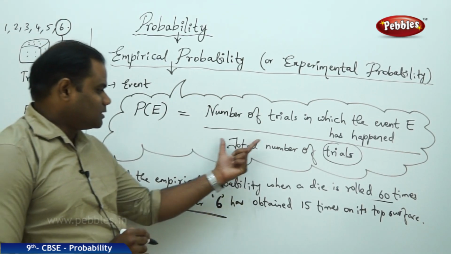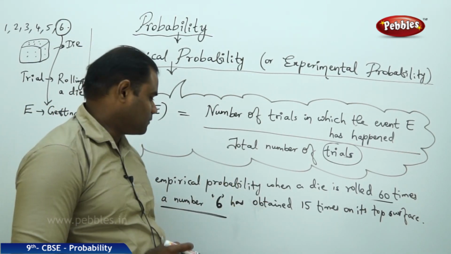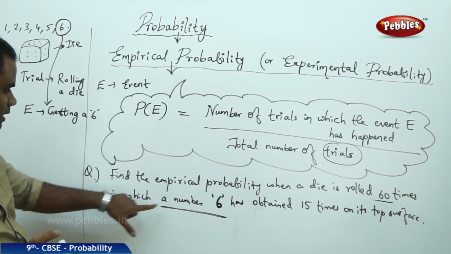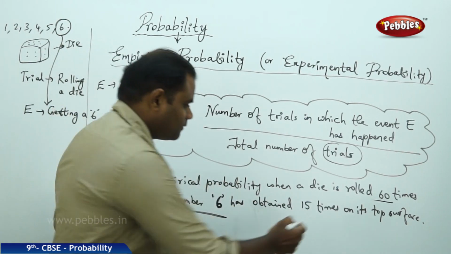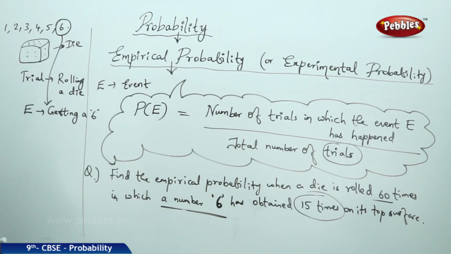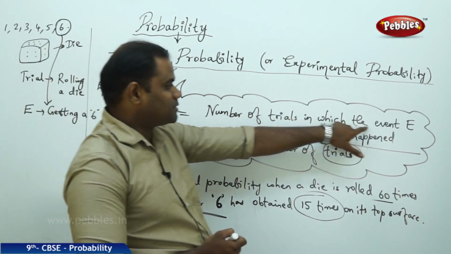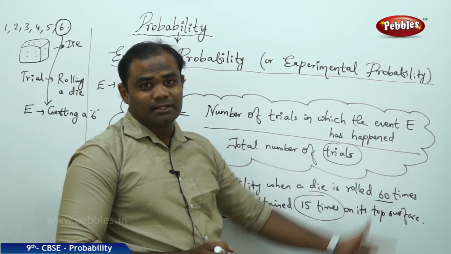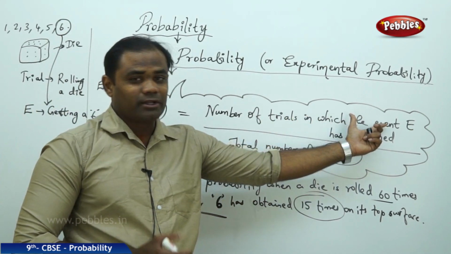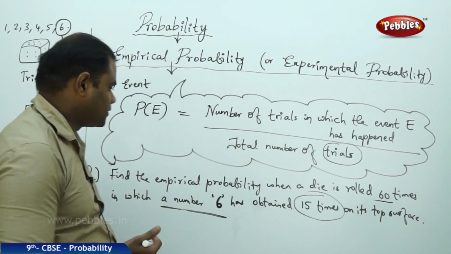So my event is getting a 6 on the top surface, and the experiment conducted has revealed that a number 6 has been obtained 15 times on its top surface. Therefore, I have number of trials in which the event E has happened, that is number of times the die is rolled in which I got a number 6 on the top surface, is 15.